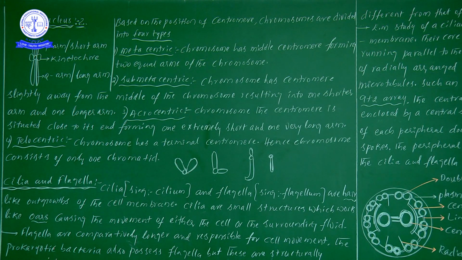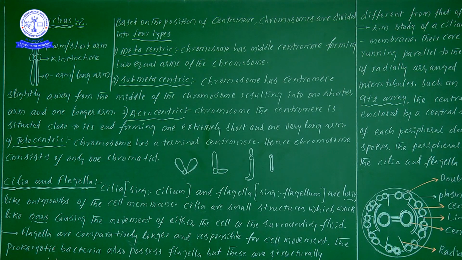So here, the chromosome. Suppose you take a metacentric chromosome. That particular chromosome has a middle centromere, forming two equal arms. Listen carefully: a metacentric chromosome definitely has two equal arms. Now we see the short arm, the P arm, and the long arm, the Q arm. In a metacentric chromosome, both the P arm as well as the Q arm will be equal in length.